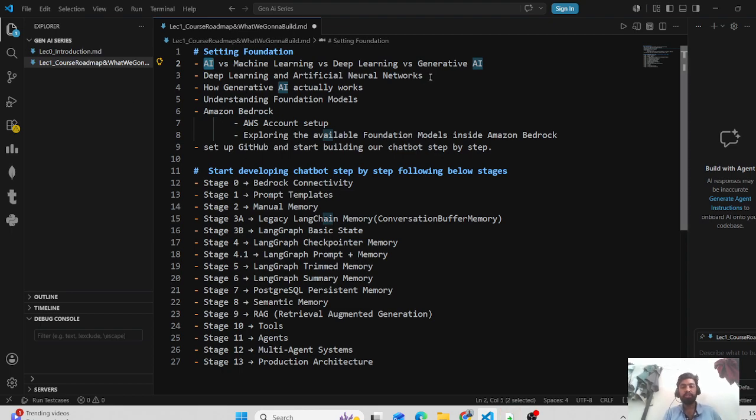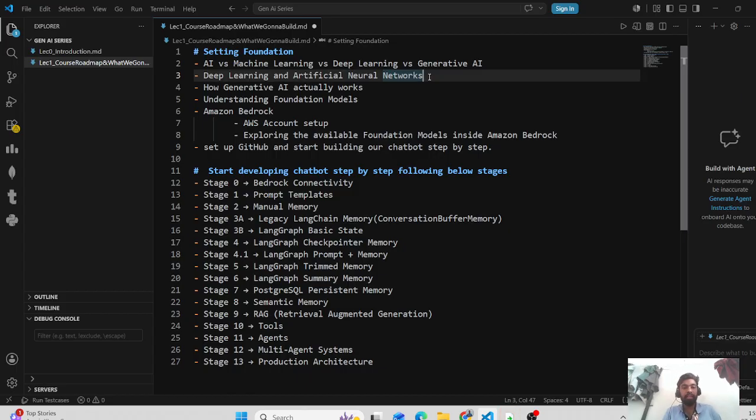In the second part, we will study what deep learning and artificial neural networks are, and then how generative AI actually works. We will do a deep dive into the concept: suppose you go to ChatGPT and type some text, how does the computer convert that into tokens? How is the relationship between the vectors done? All that we'll be seeing here.